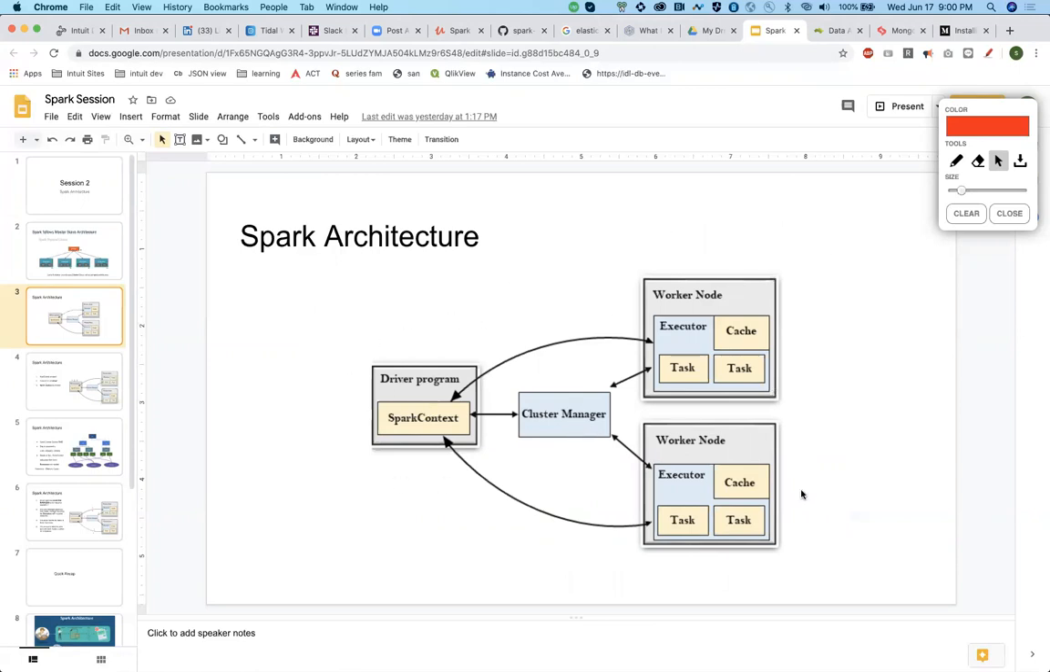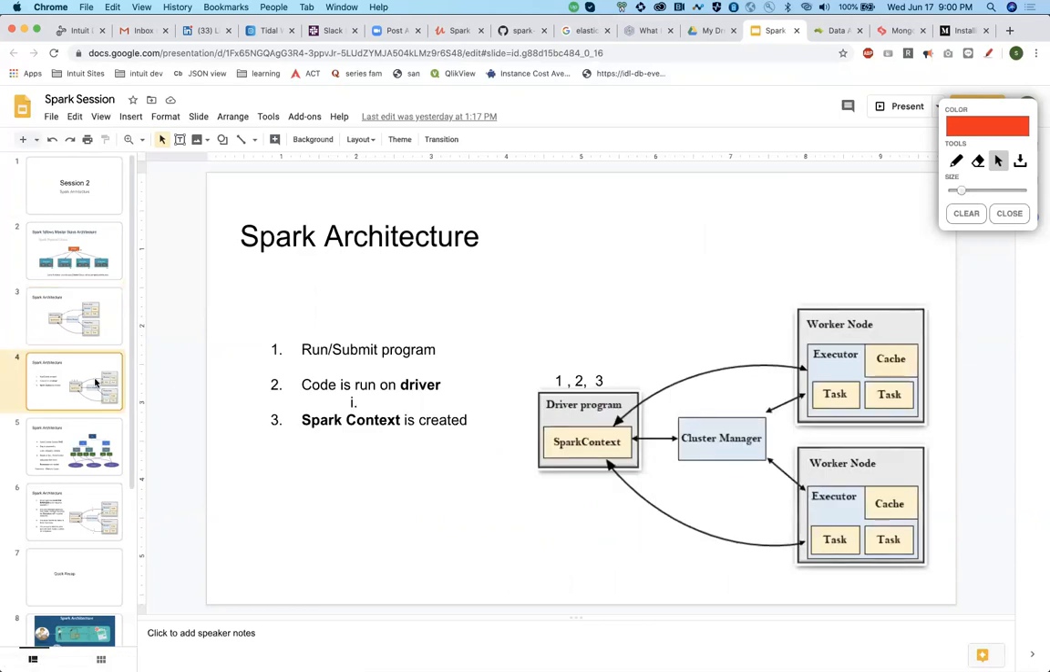Now let me take you step by step from the point we submit a Spark job.